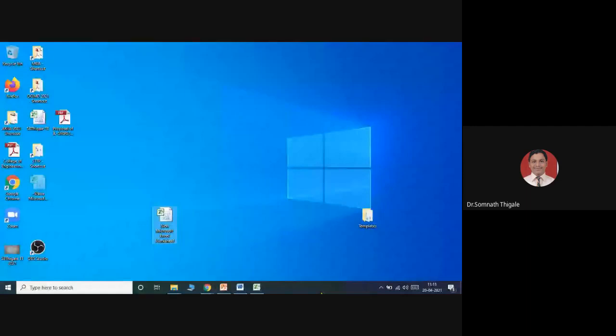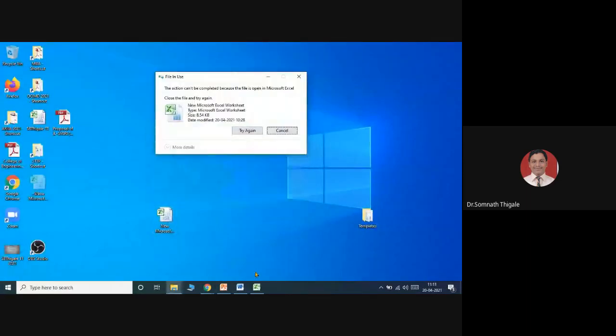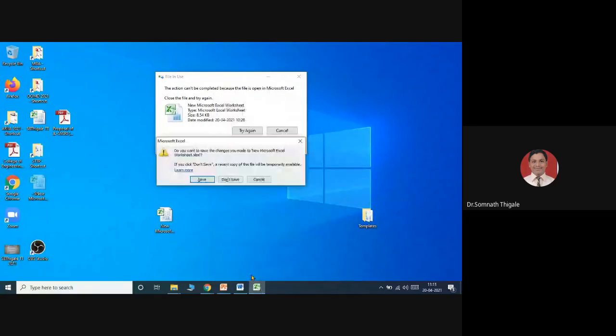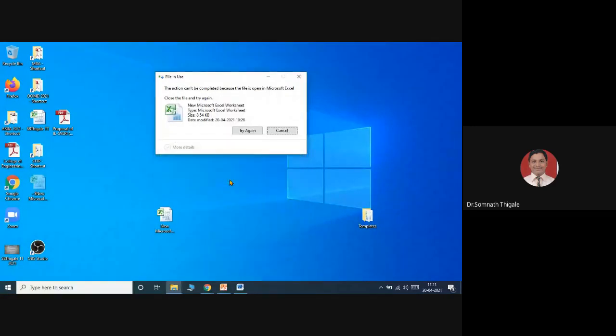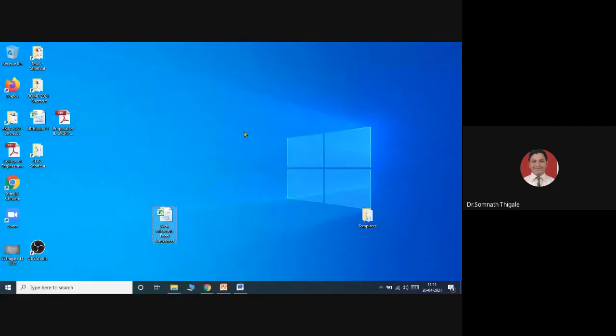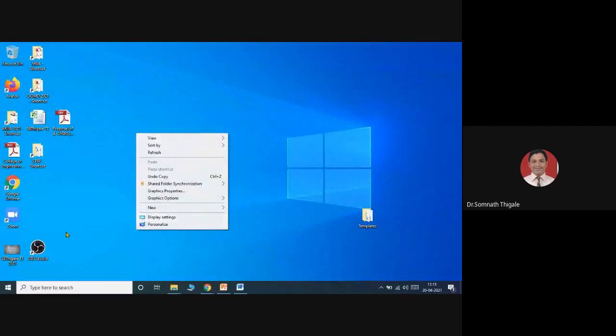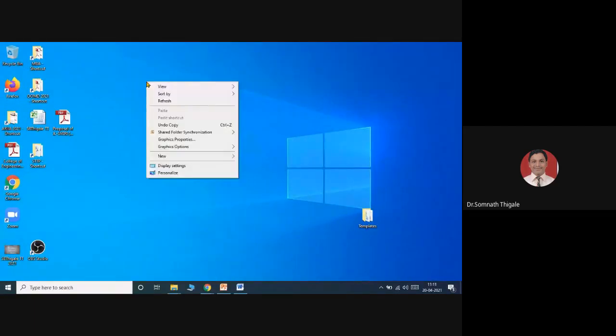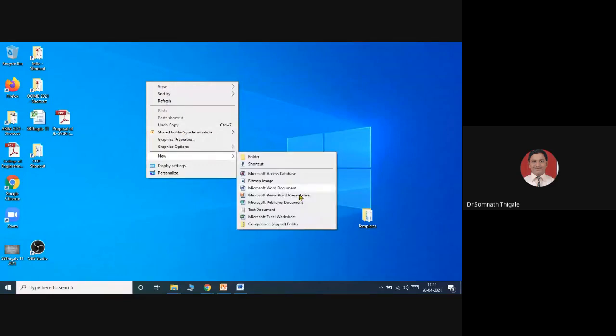See here, I'm going to show you how to start Microsoft Excel. The most common way is to right click anywhere, say new, and select Microsoft Excel worksheet. This is the simplest way.